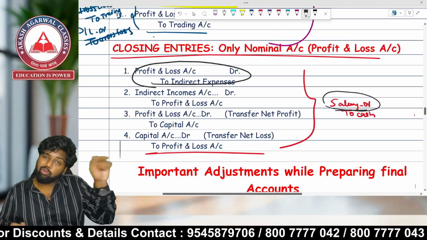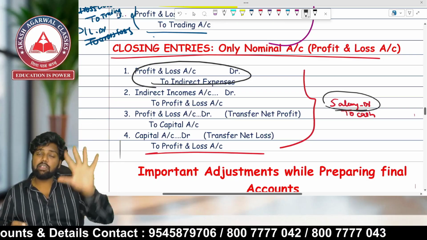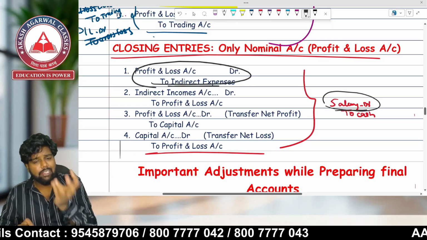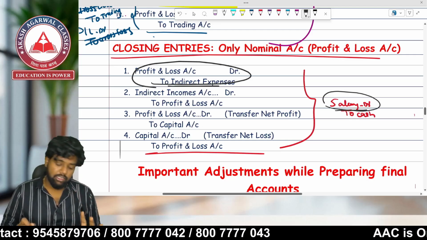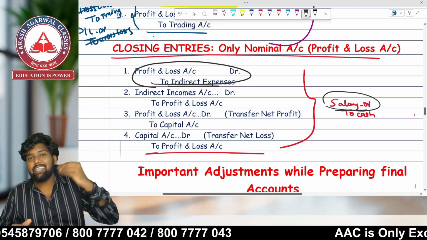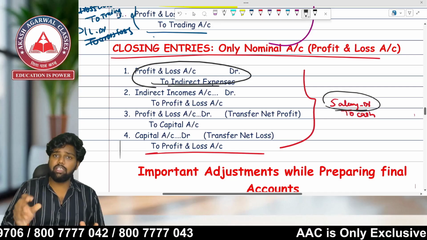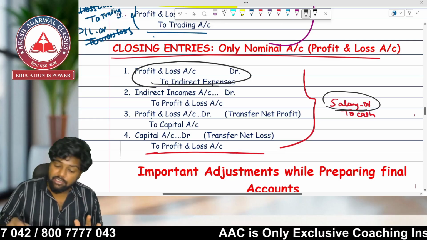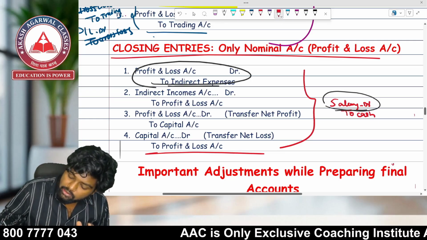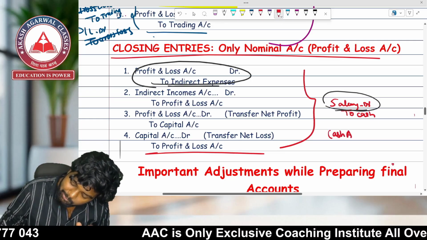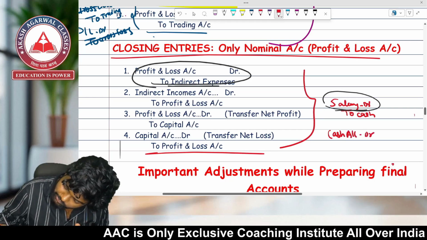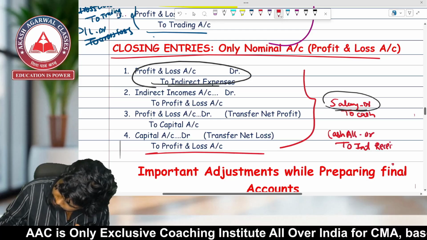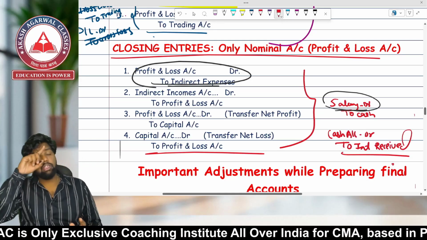So which account will be debited? P&L. So P&L account debit to all indirect expenses. It will include salary, rent, electricity, printing, stationery, etc. Now, in case of indirect income, for example, if we receive interest or rent, what entry will we pass? Interest is an income: cash account debit to interest received.